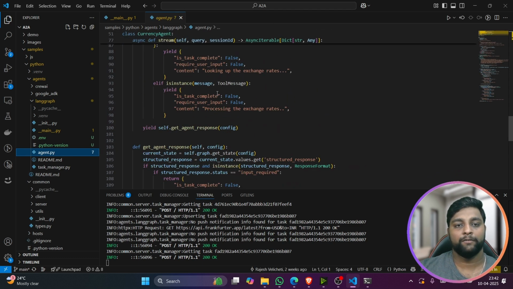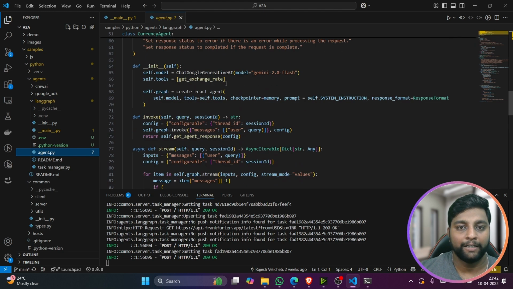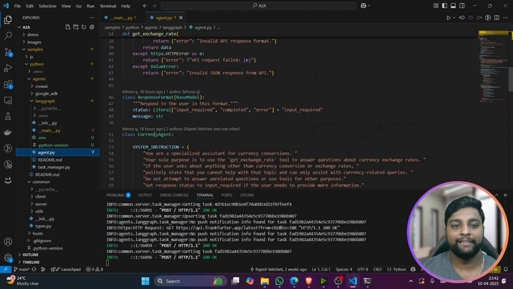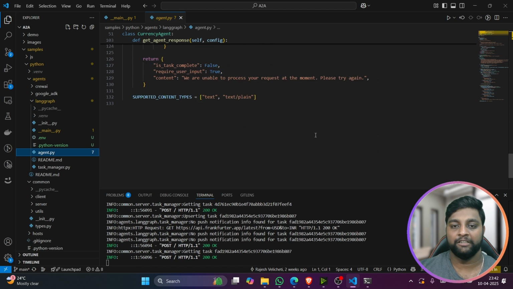You have some things related to the system configuration and the currency exchange agent class, so you can modify this and build your own custom agent as well. It completely depends. If you want a part 2 to build a custom agent, please comment below. I'll definitely create a custom agent based on your comments.